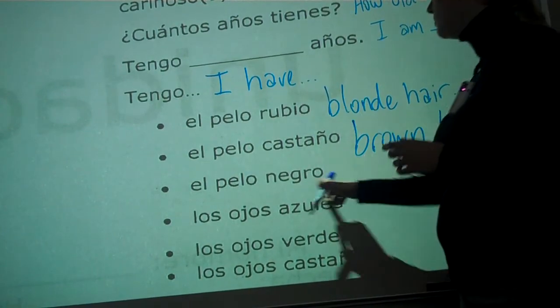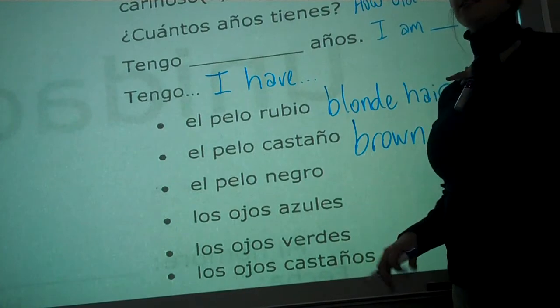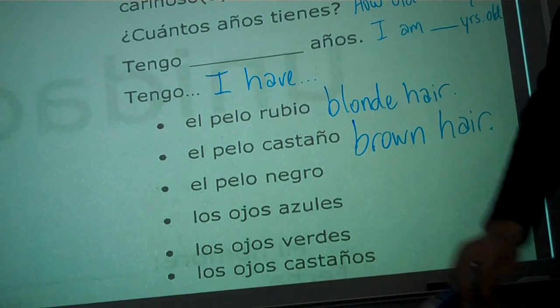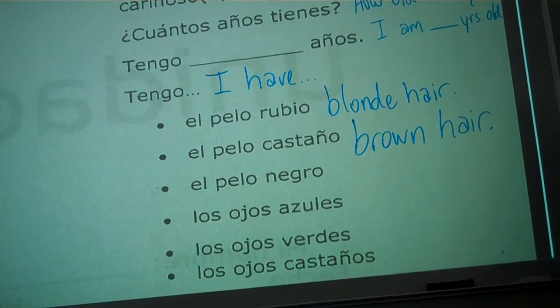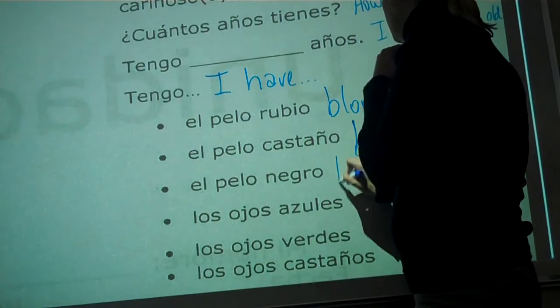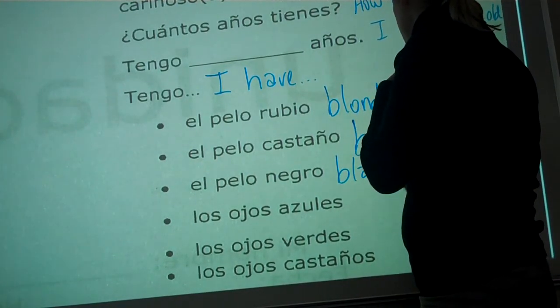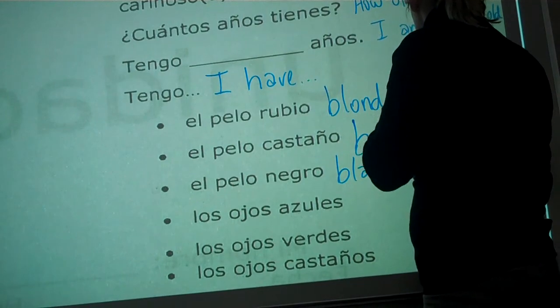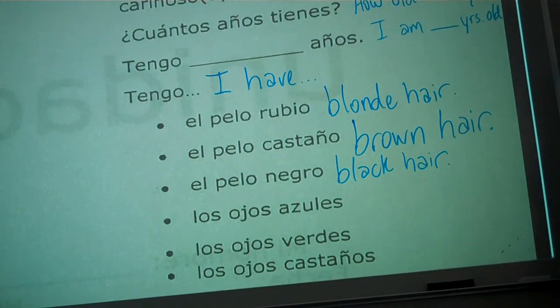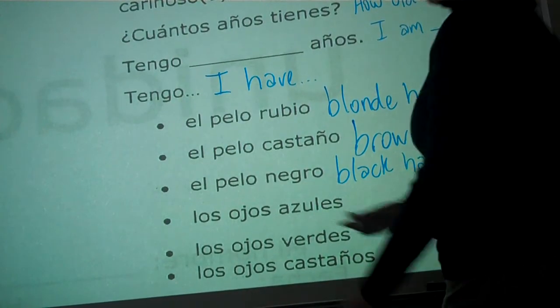Then down here, tengo el pelo negro. My husband could say this. I think Yesenia would probably say that. Santiago might say it too. What color is that? Black hair. My husband's hair is black. It's very, very dark. Okay? So I have black hair.